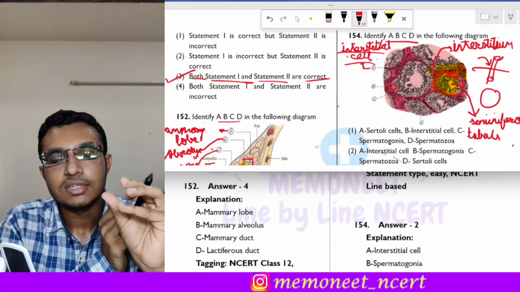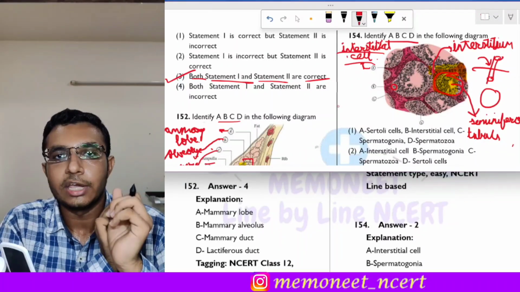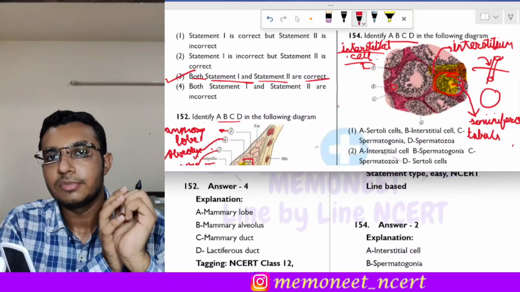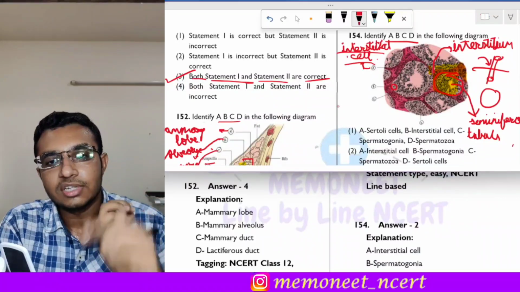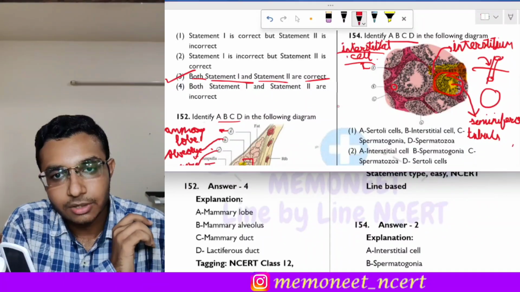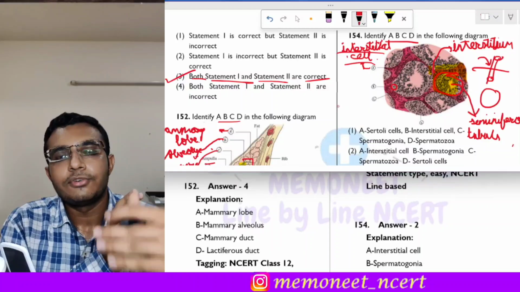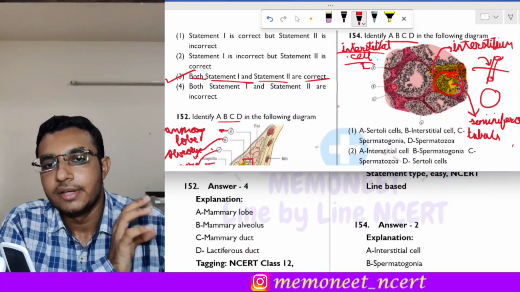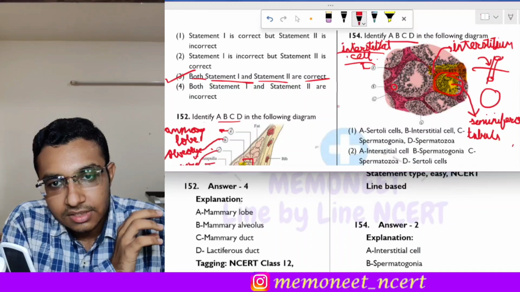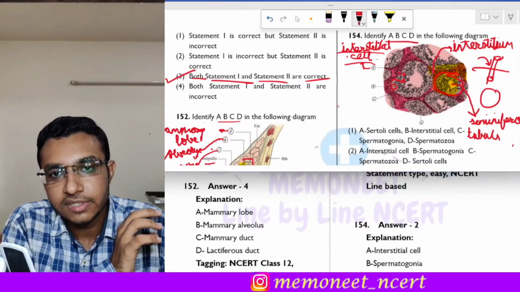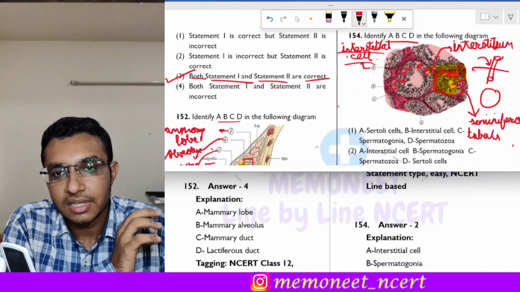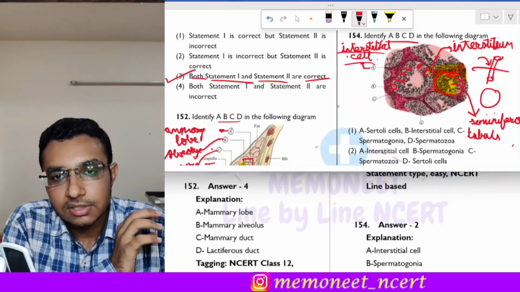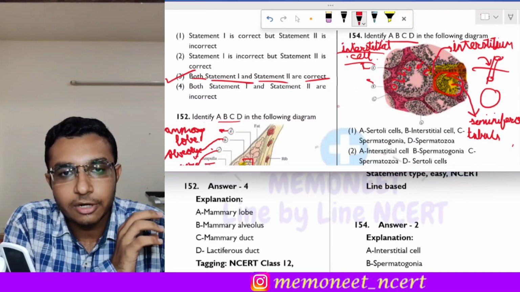These germ cells are called the spermatogonia, or you can also call them sperm mother cells. These spermatogonia further develop into spermatocyte, and then they develop into spermatid. So that development occurs in an inwards direction, so the most developed stage is present on the inner side. So B will be the spermatogonia.